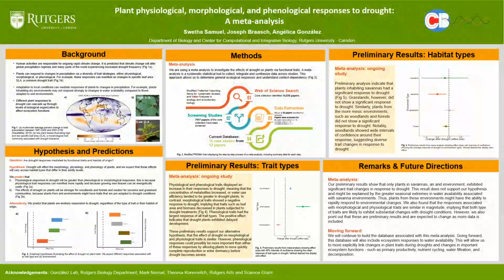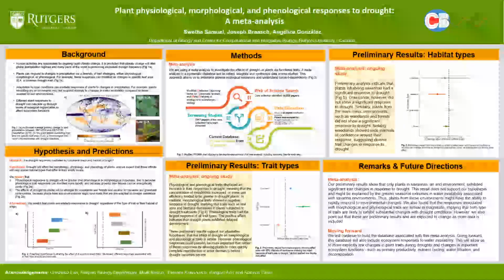Hi everyone, my name is Shweta Samuel, and I'm going to be discussing my research, which is based on plant physiological, morphological, and phenological responses to drought, a meta-analysis. Human activities are responsible for ongoing rapid climate change, and it is predicted that climate change will alter global precipitation regimes.